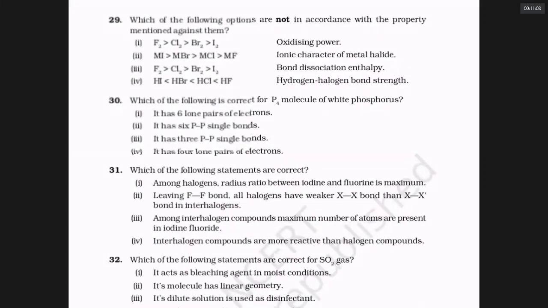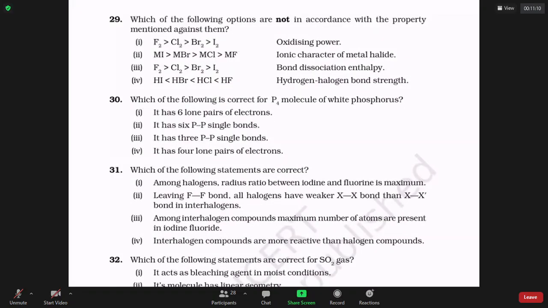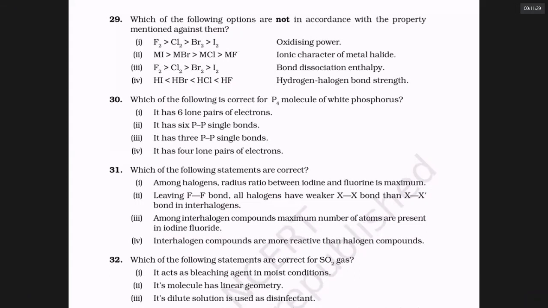Look at question number 30 and say the answer. In P4, there are 4 phosphorus atoms and there are 6 P-P bonds. Each P makes 3 bonds, but each P also has one lone pair. So there are 4 lone pairs. So the first option is wrong.